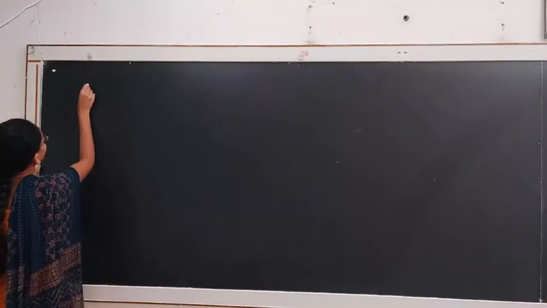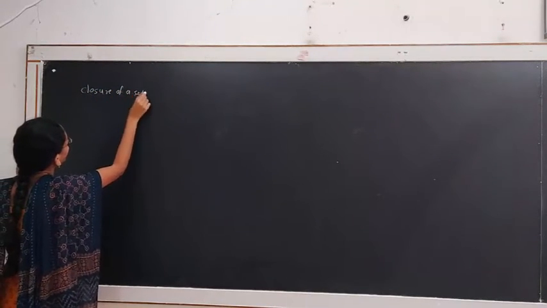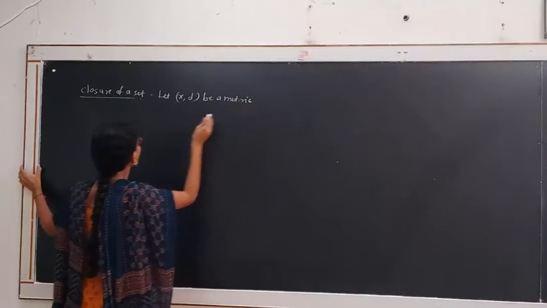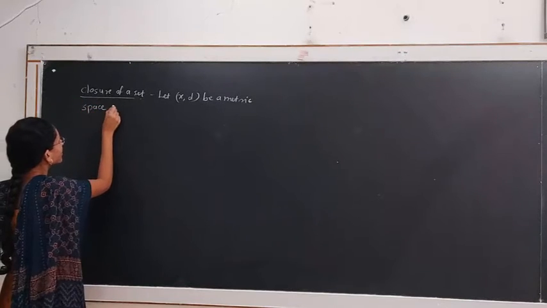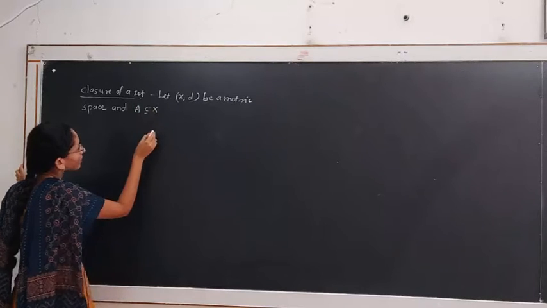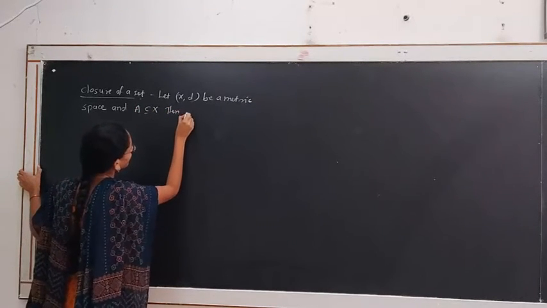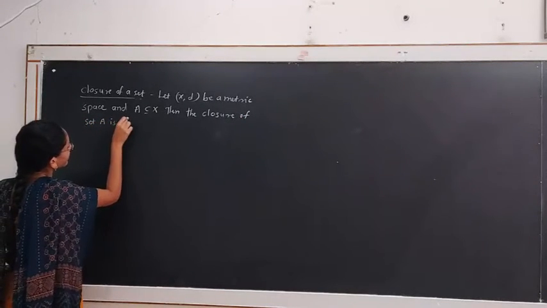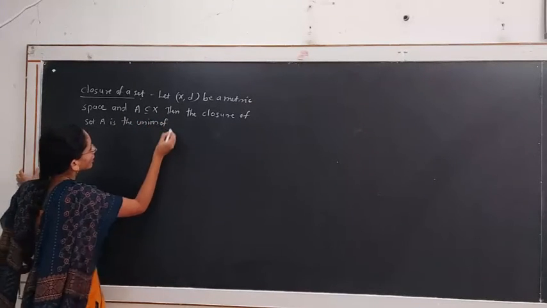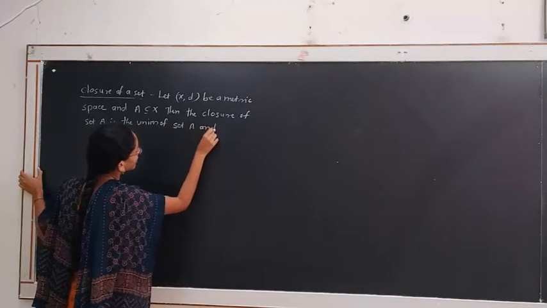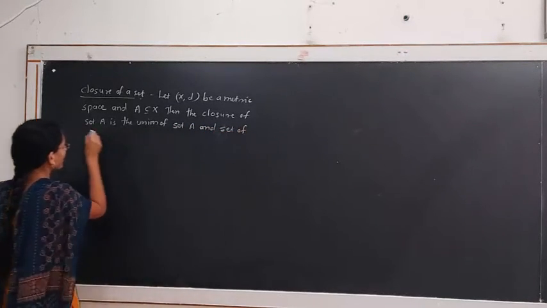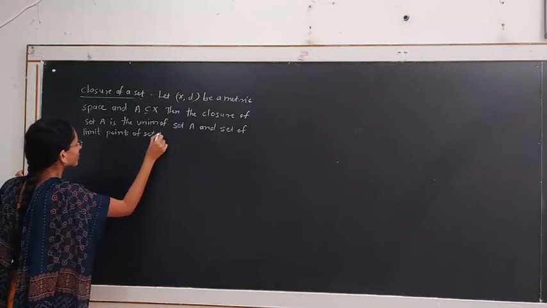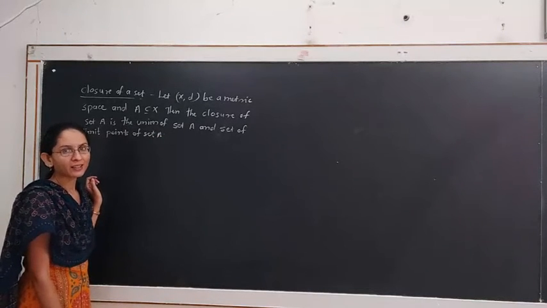Let X be a metric space and A a subset of X. Then the closure of set A is the union of set A and the set of limit points of set A. In general, we denote the limit points of set A by A dash, which is also called the derived set.